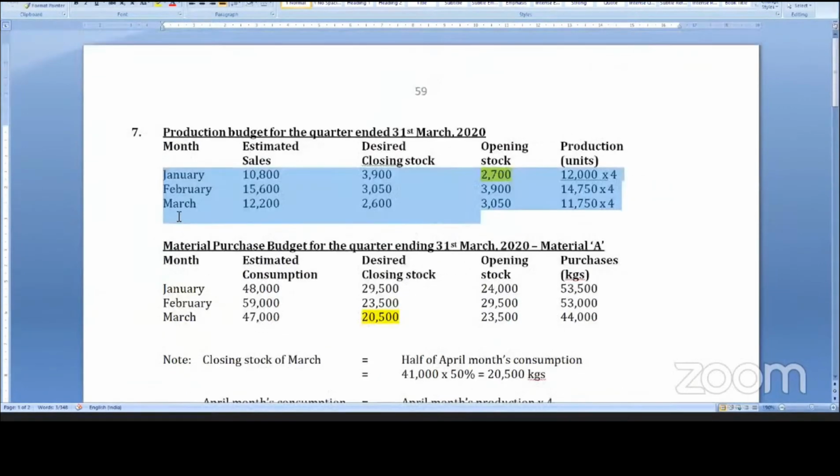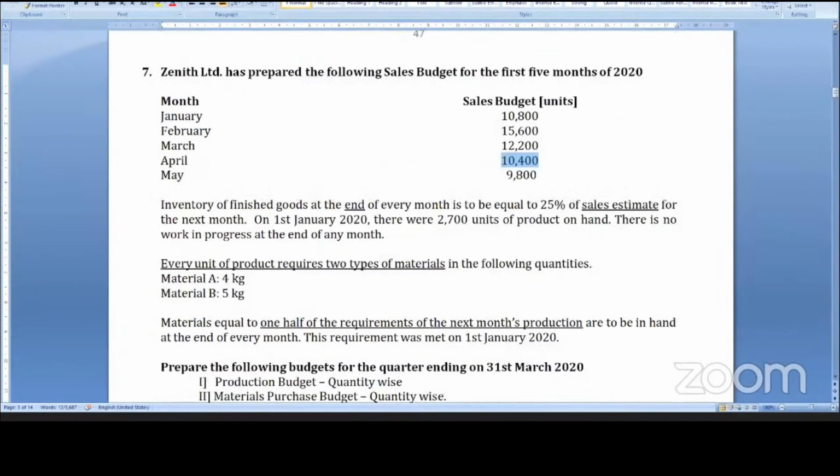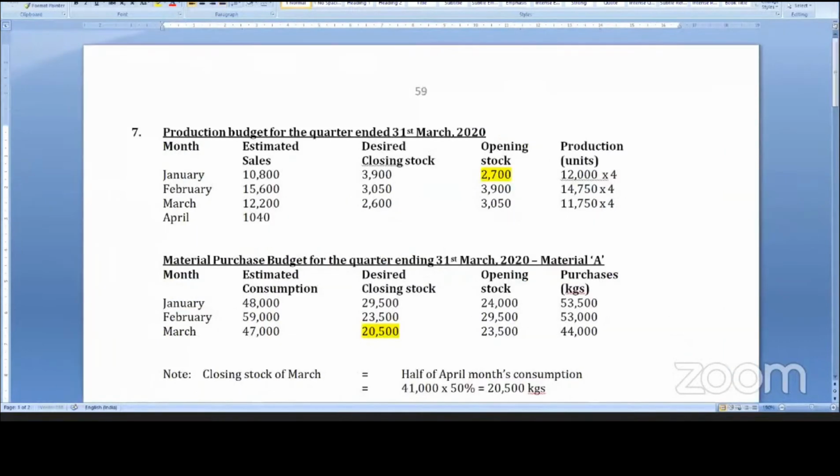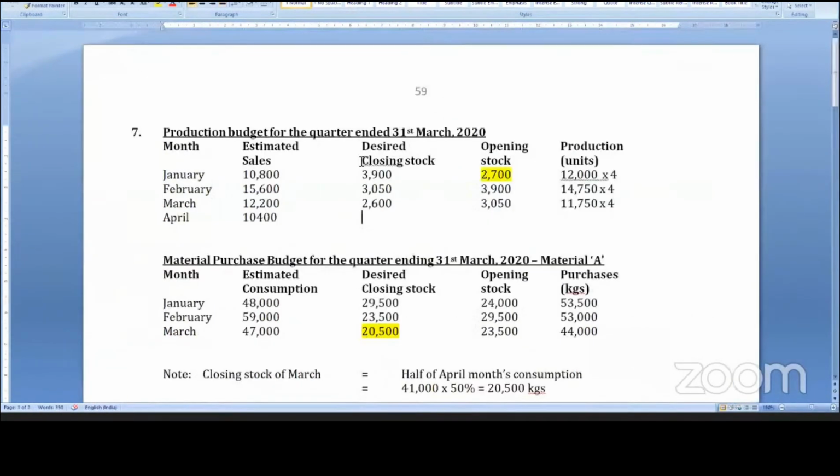So what do you do? In rough work, for April, what is your sales estimate? Sir, April sales estimate is 10,400. Okay, what is your closing stock? Closing stock is 25% of next month's sales. May month sales is 9,800, and 25% of that is 2,450.